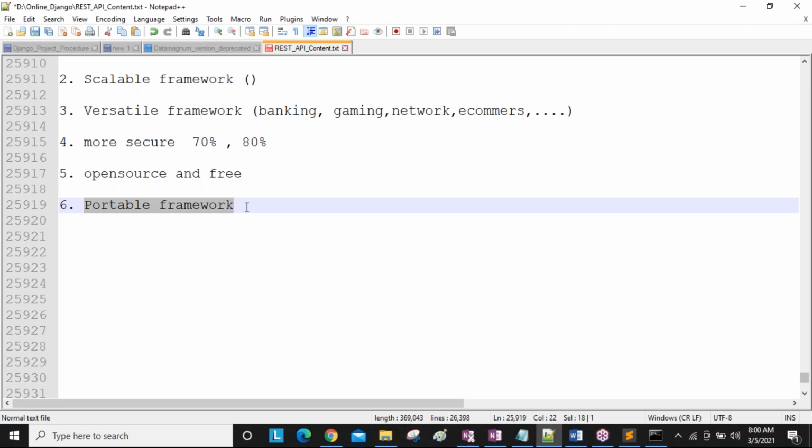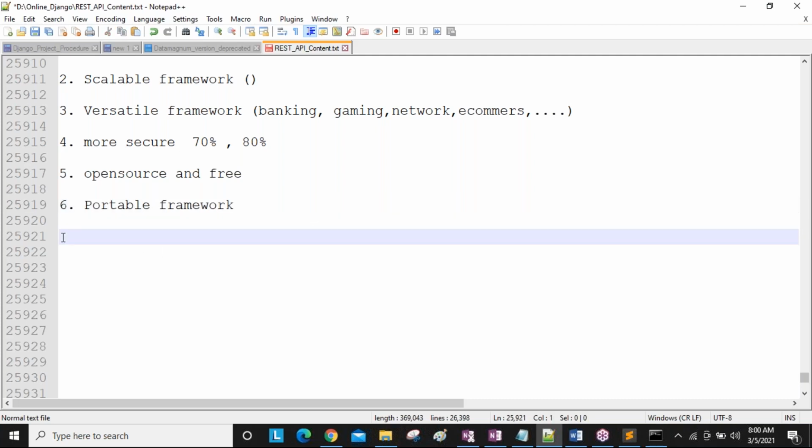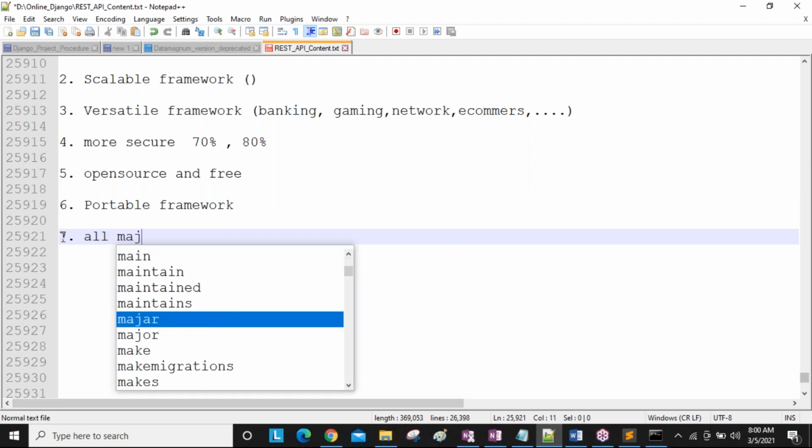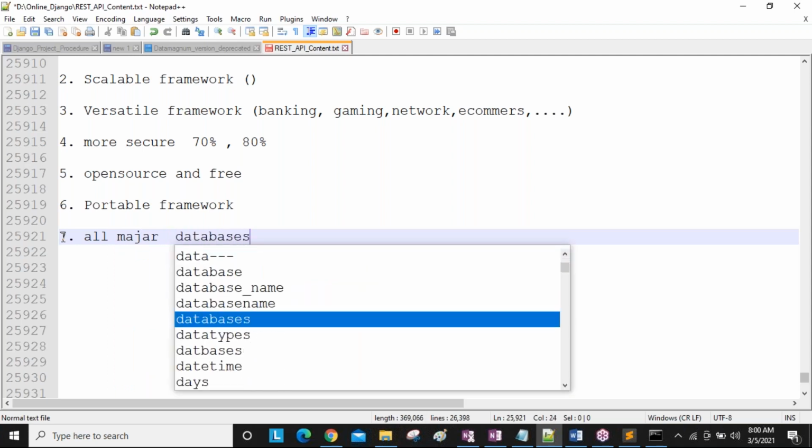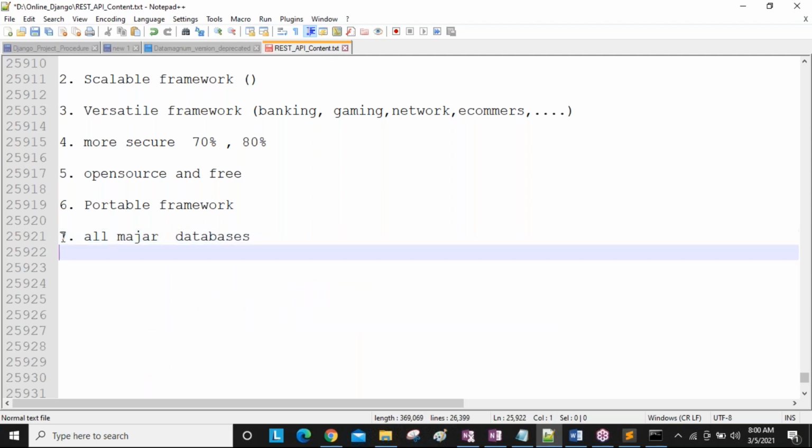Yeah. So the next best point is that Django supports all major databases, guys. Using Django, you are developing one application.